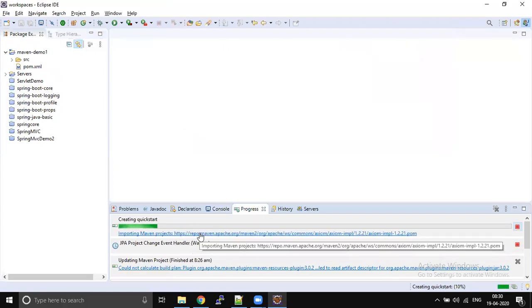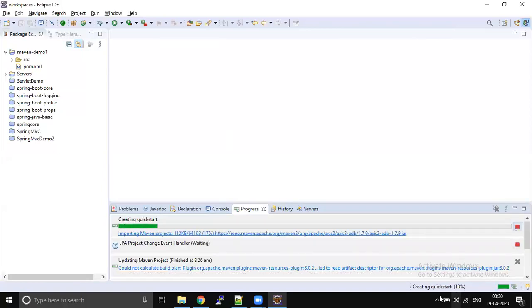See, now the libraries are downloading very fast. Earlier, I had some problem with this software, Avast. If you also face the same issue, just stop your antivirus for a few minutes.